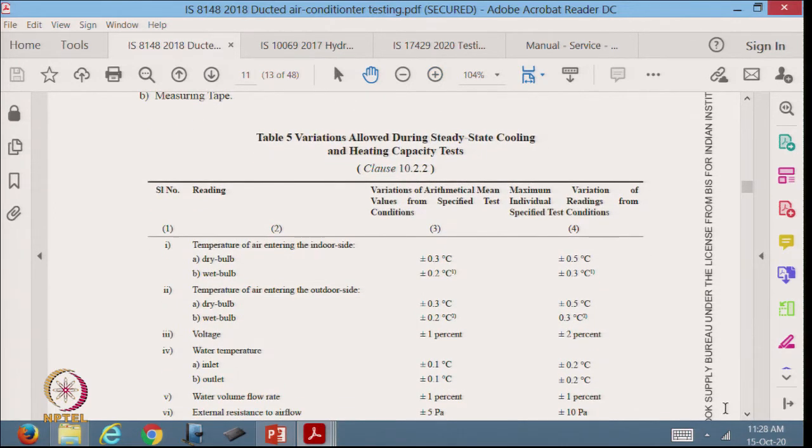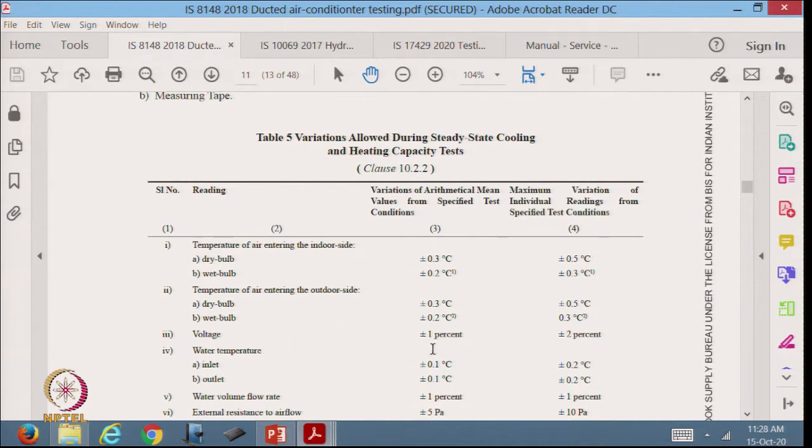And it says during the experiment, what are the variations allowed during steady state cooling and heating capacity test. So, temperature of air entering the indoor side, the dry bulb temperature must be within plus minus 0.3 degrees Celsius. Wet bulb plus minus 0.2 degrees Celsius.